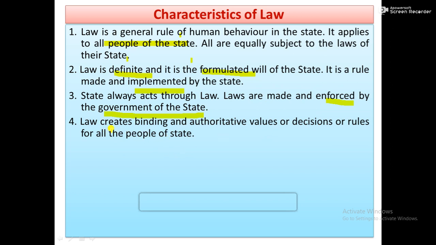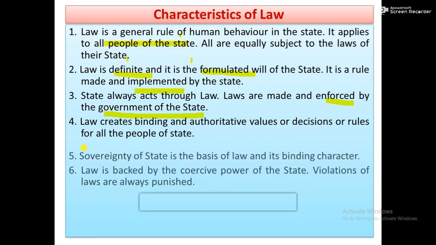Binding and authoritative means having coercive power, having enforcing power. These rules are binding on all the people of the state. That means all the people should follow the law.